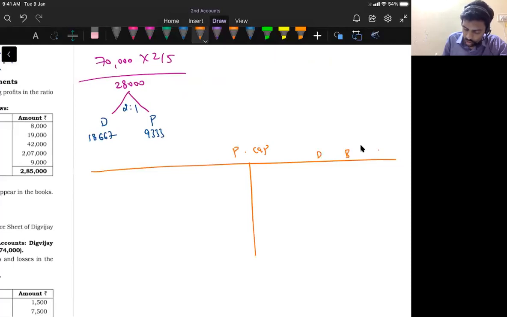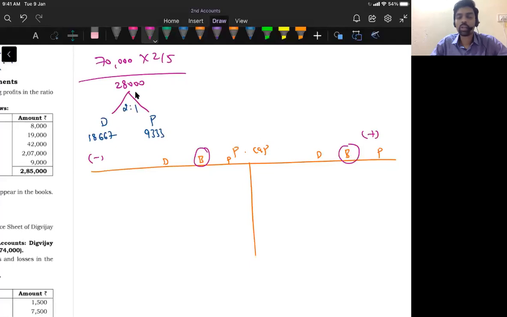Digvijay, Brijesh, and then Parakram. So here Brijesh is the retiring partner. You know that in partners' capital account, debit is minus and credit is plus, correct? So tell me who is getting goodwill now? Retiring partner, that is Brijesh.